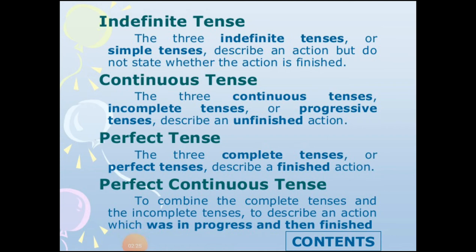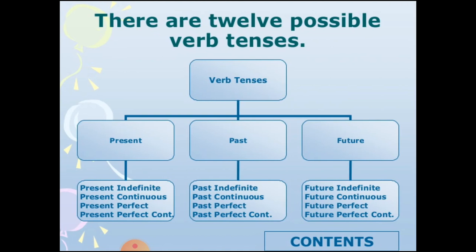Perfect tense, the three complete tenses or perfect tenses describe a finished action. Okay, something has finished or something had finished in the past or something will be finished in the future. Perfect continuous tense combines the complete tenses and the incomplete tenses to describe an action which was in progress and then finished. So it has the combination of continuous and perfect. So there are 12 possible verb tenses: for present 4, for past 4 and for future 4.